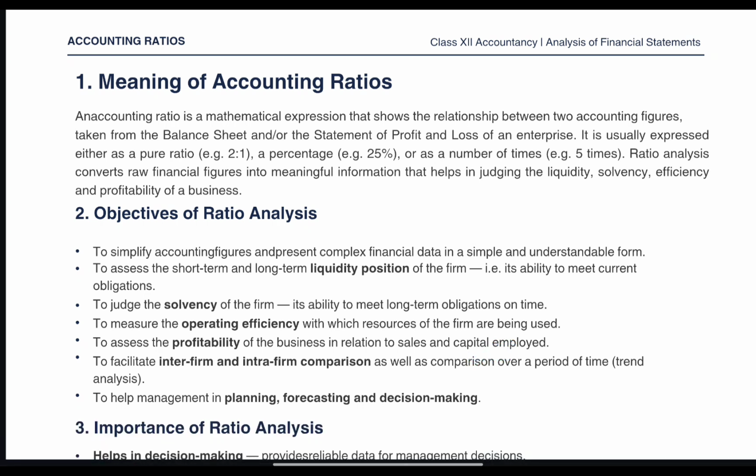And today I am going to start a very interesting and important topic of analysis of financial statements. Students who love calculation will love this topic very much.